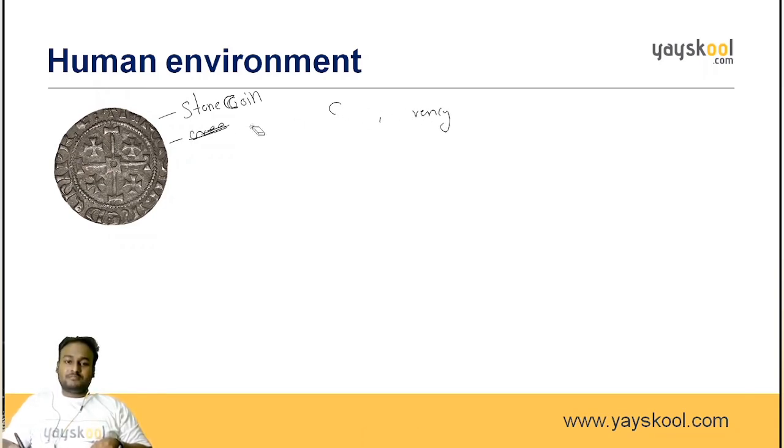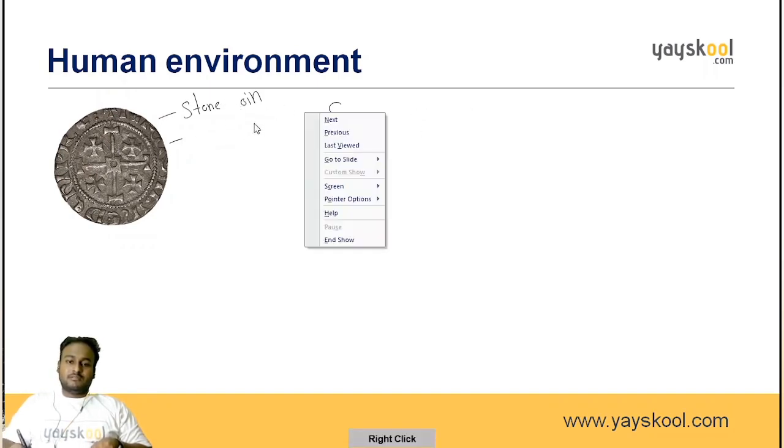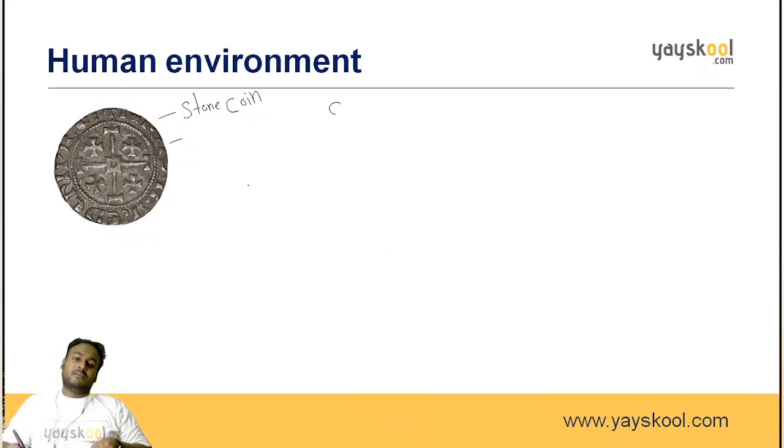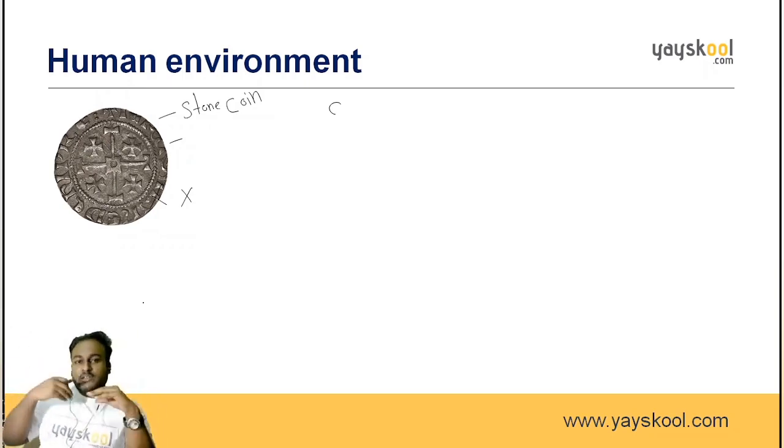So these are the coins. In olden days, if I wanted to buy something, these coins were not present at that time. If I want to purchase some vegetables or fruits for eating, then I need to purchase from some people. Some farmer will be there, he might be producing all this. So I need to purchase these things from that farmer. I don't have any money. So how do I get them?